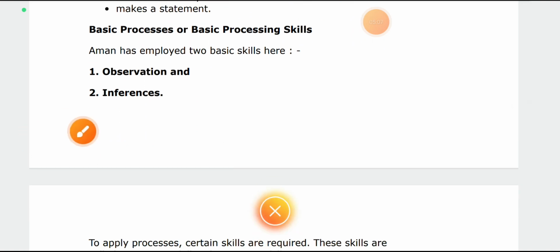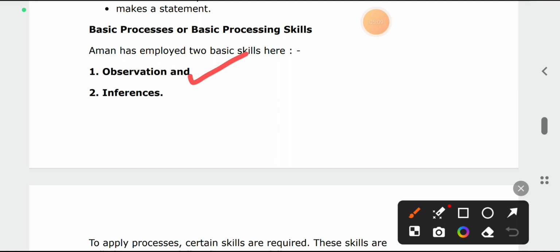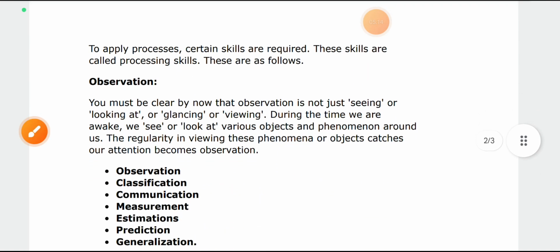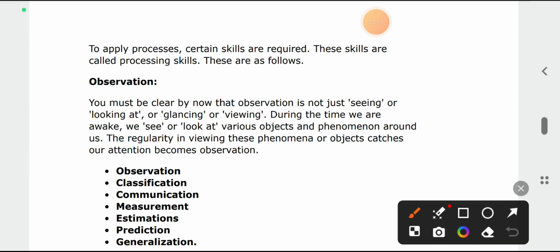What are the basic processes and what kind are they? The observation and inference. Observation, we all know, is something in front of your eye: you are looking, seeing, glancing, viewing, watching something. That is known as observation. During the time we are awake, we see or look at various objects and phenomena around us.